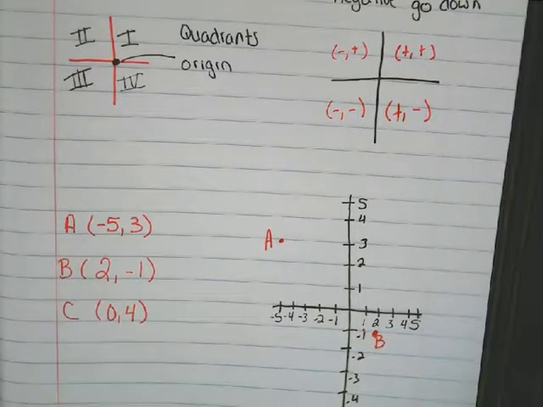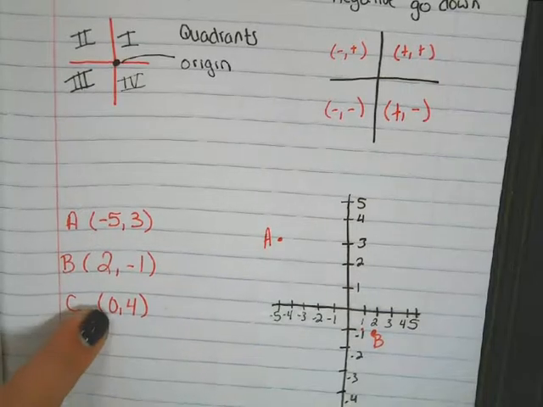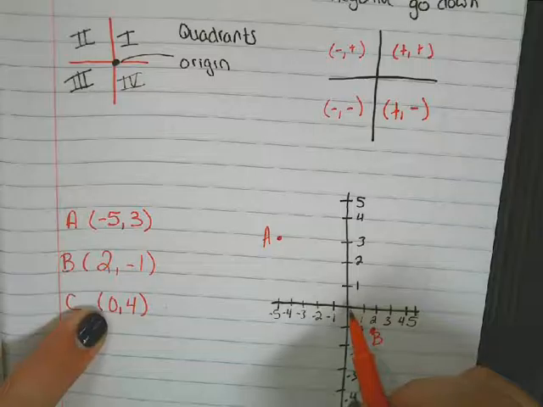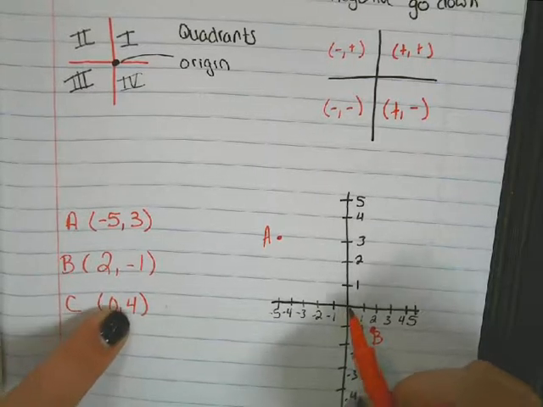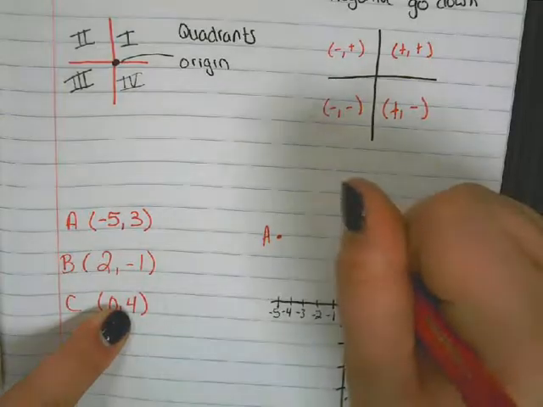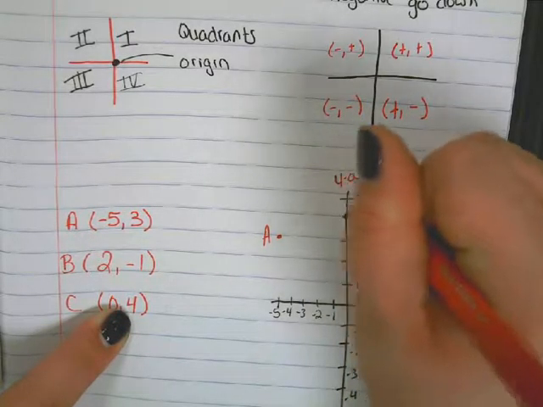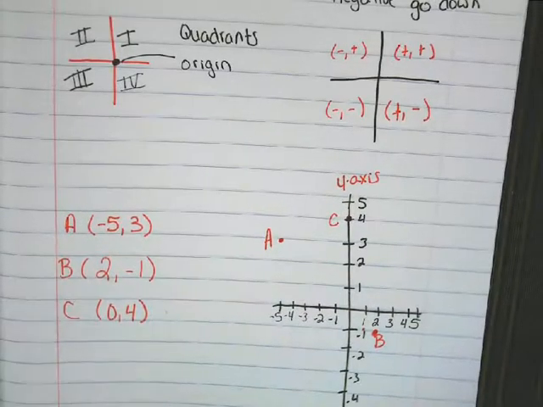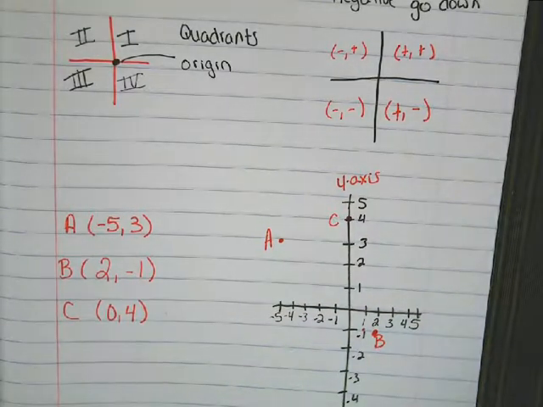So the first number is 0, so I start at my origin, and it's telling me don't move right or left. It's a 0, telling me to stay there, but then I need to go up 4, so I'm going to be on what we call the y-axis. So that up and down, the vertical line, is called the y-axis. So that would be point C at 0, 4.